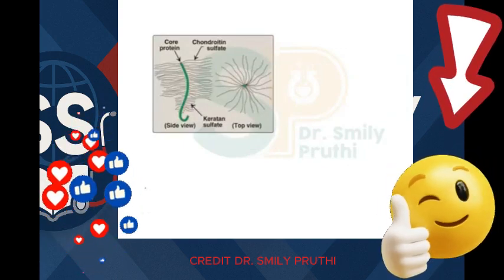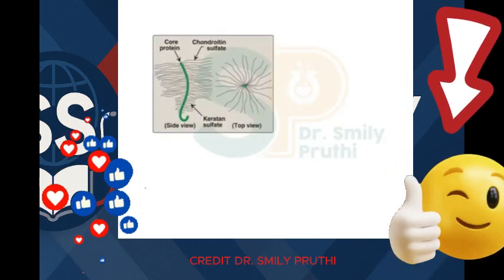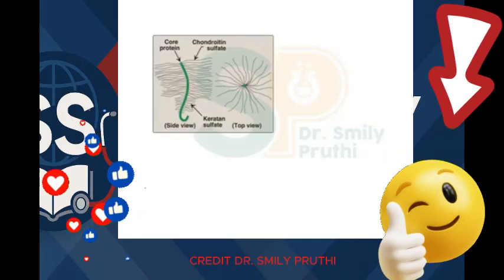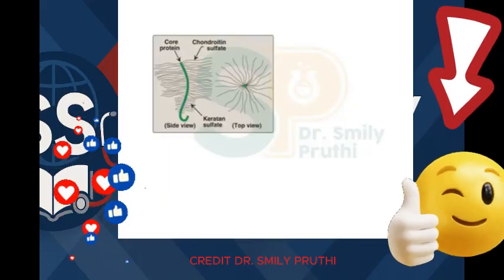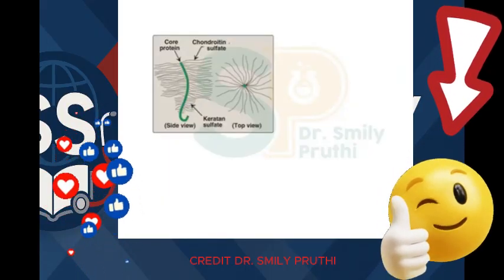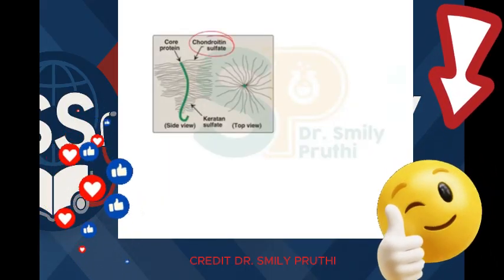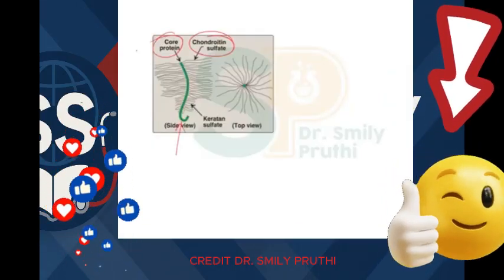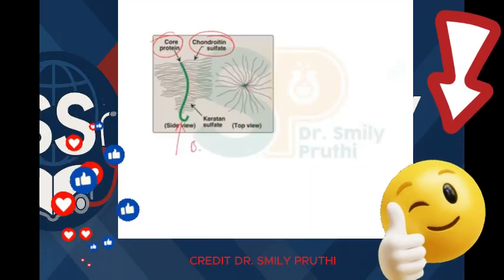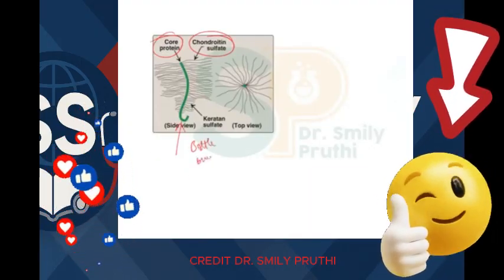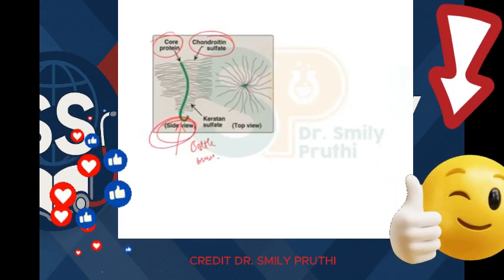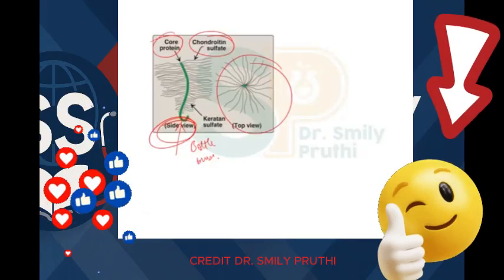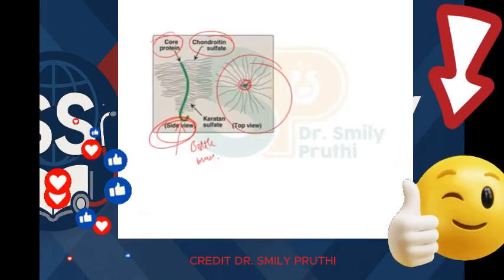So you can see the diagram here. When I make a diagram, that gives you a different kind of knowledge, and when you see an already made diagram, that also has its importance. So I am showing you the diagrams also. You can see here, this is chondroitin sulfate structure, and this green colored thing here is the core protein with which all the linear chains of GAGs are attached, and this is giving a bottle brush appearance, and this is a side view, right? If you take a top view, then this kind of structure you will see, right? In the center, green color is core protein, right?